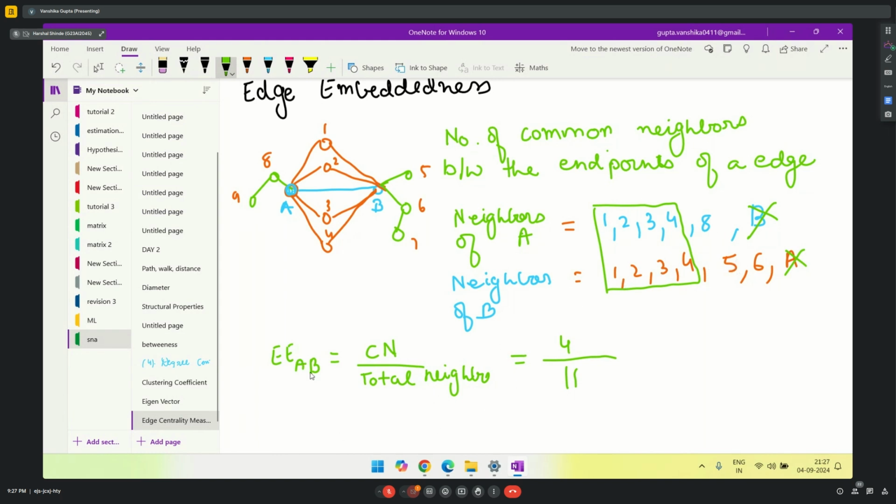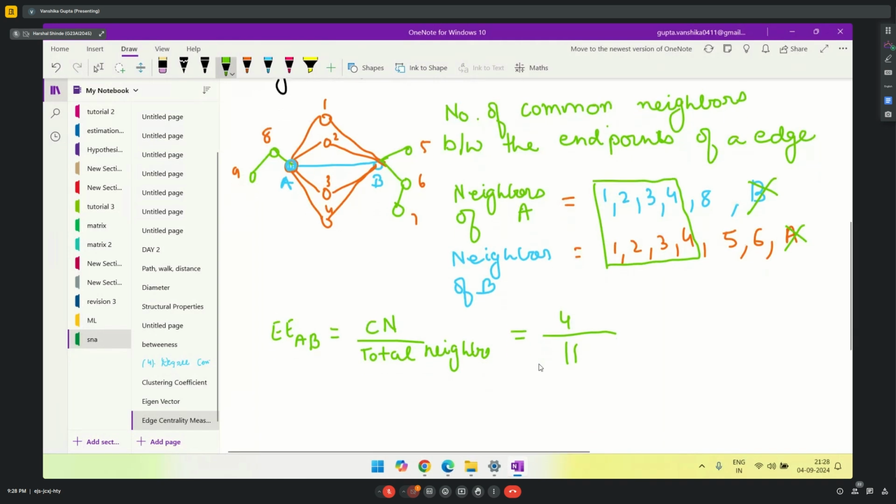So this is the edge embeddedness between AB: common neighbors divided by total number of neighbors. We don't consider the two nodes of the edge we are finding it for, because by default they will be neighbors, since it is an edge. Correct. Okay. Thank you.